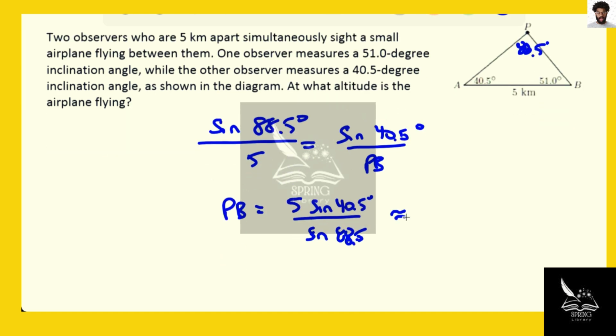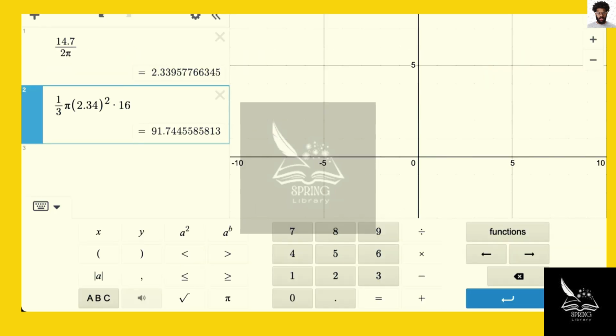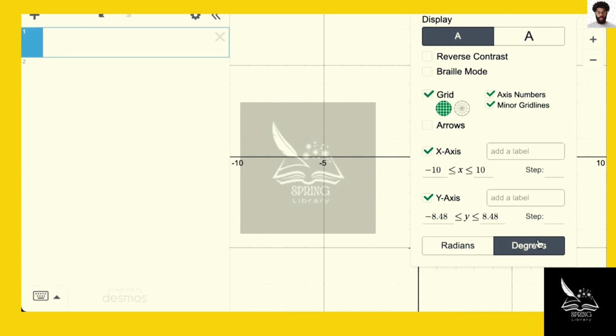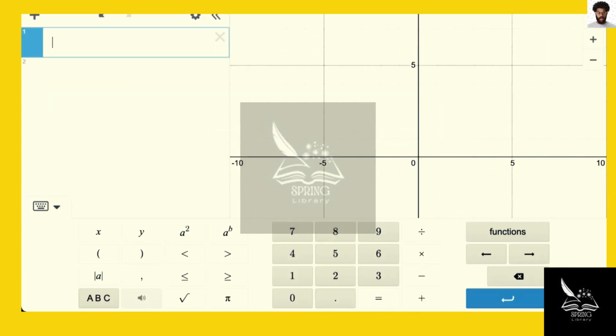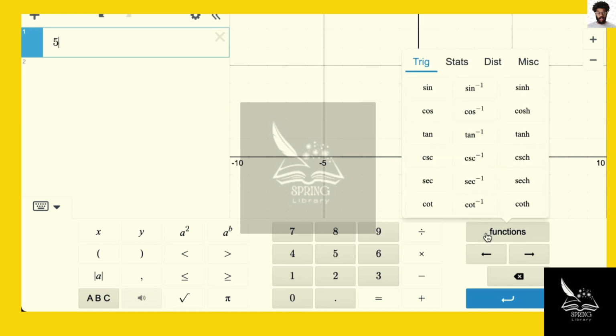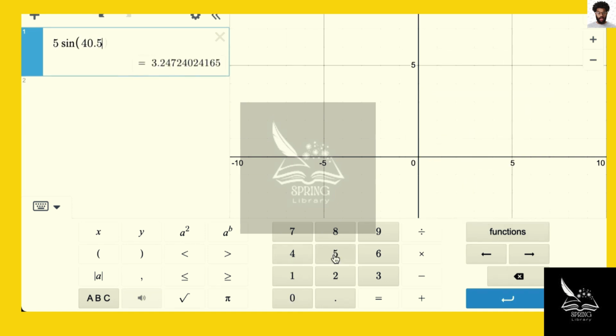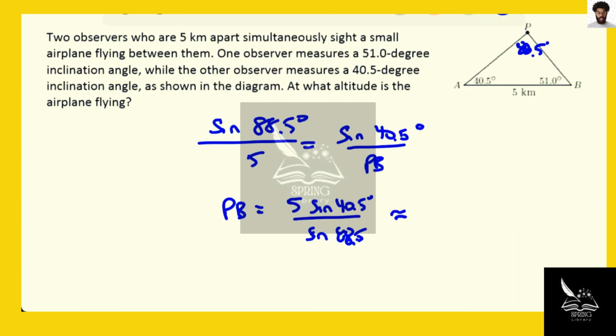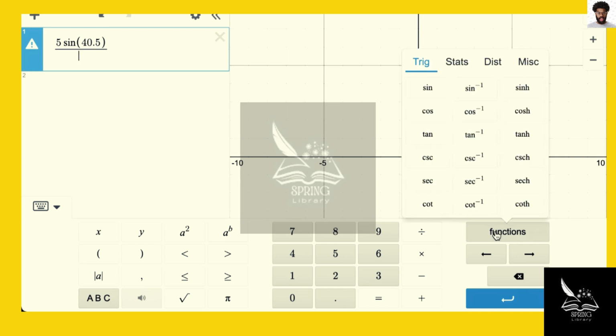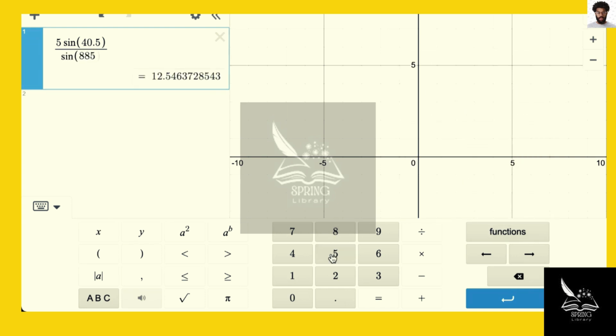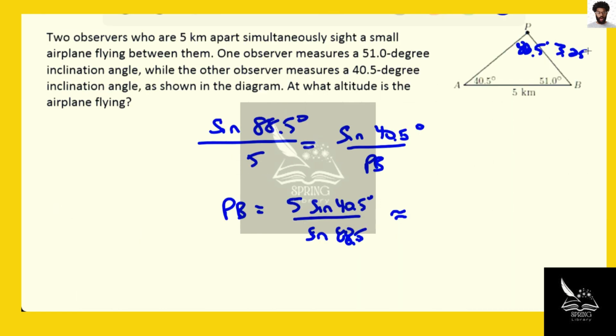Now, if we do this, I'll go to a calculator here. Make sure you're in degree mode, and we want to calculate 5 sine 40.5 divided by sine 88.5, which is about 3.25. And that is for PB.